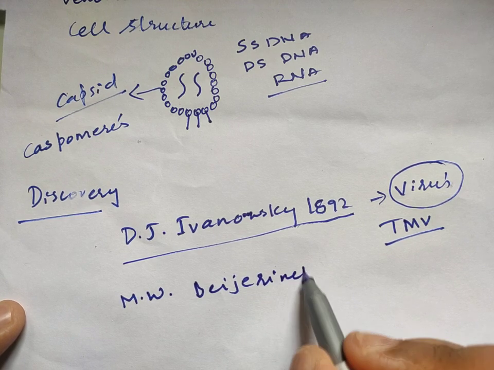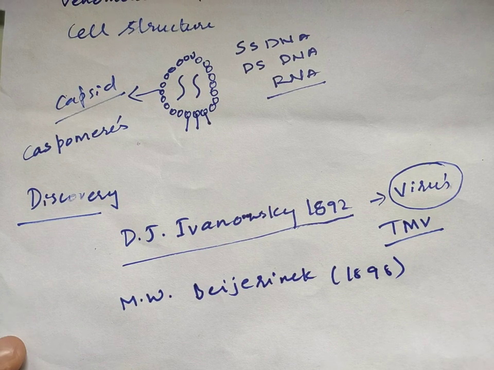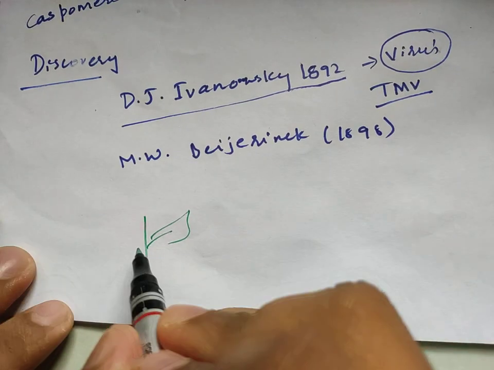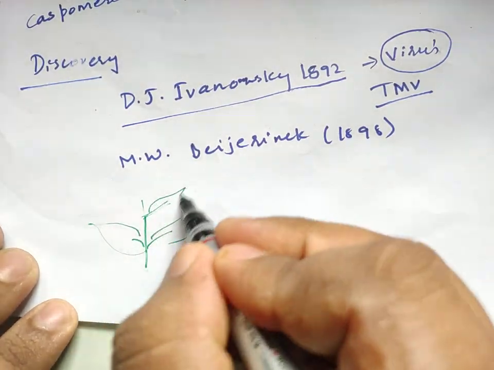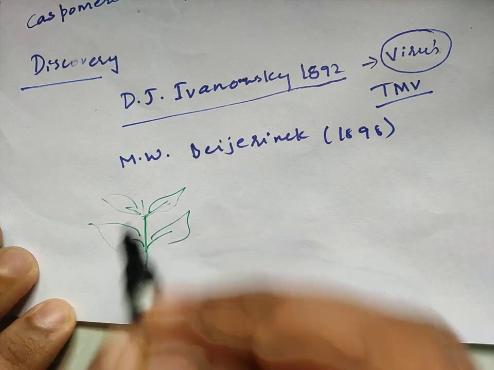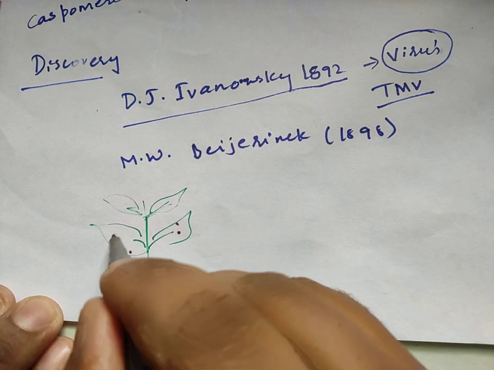M.W. Beijerinck. In 1898, he had done that experiment. What was that experiment? He had taken an infected plant. Now let us consider that this is an infected plant, infected by tobacco mosaic virus.